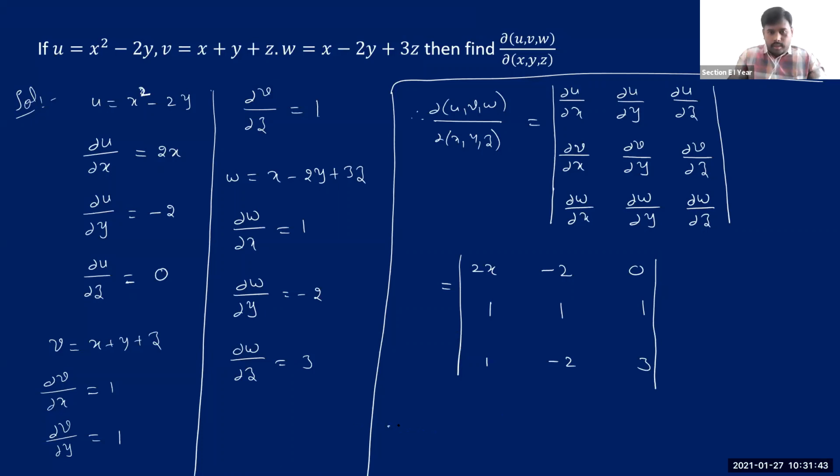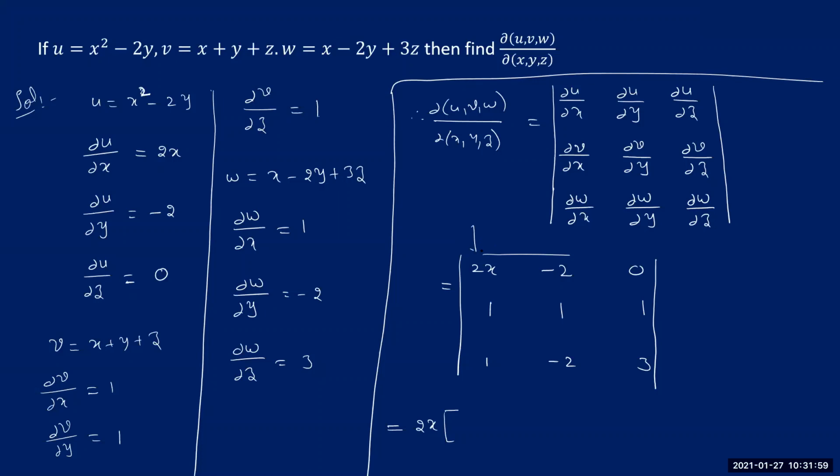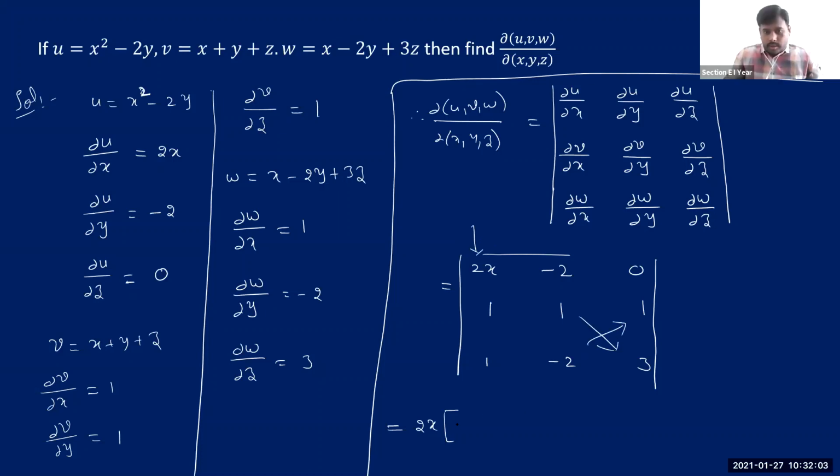Because there is a 0 in the first row, let me evaluate the determinant about the first row. So it is 2x times, while taking this, we leave the first row and first column, which gives 3 plus 2. So it is 3 plus 2.